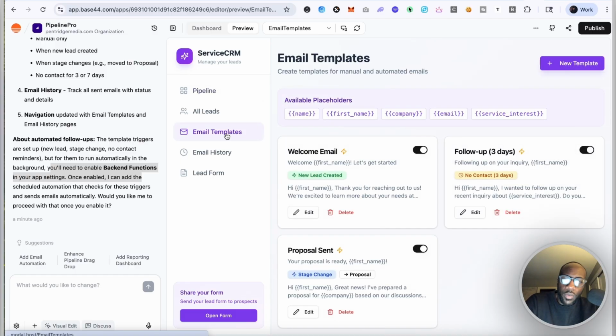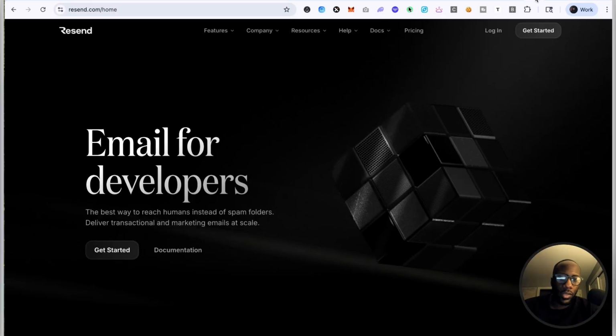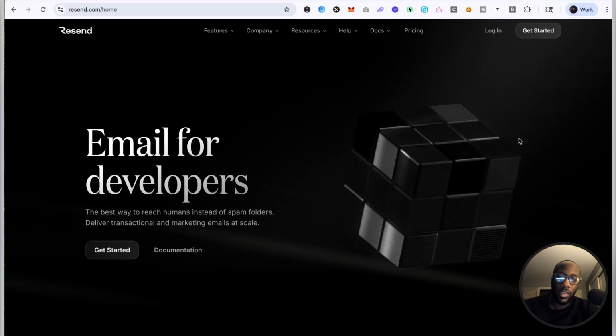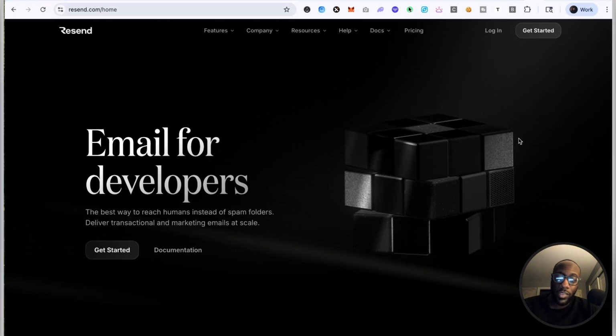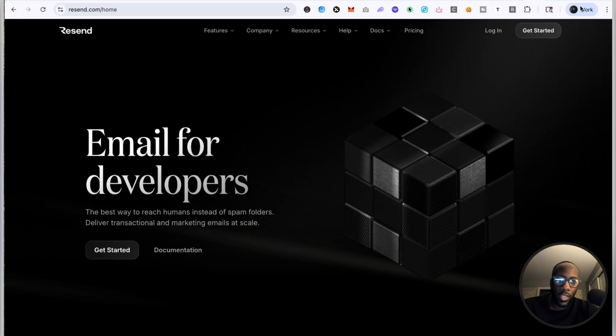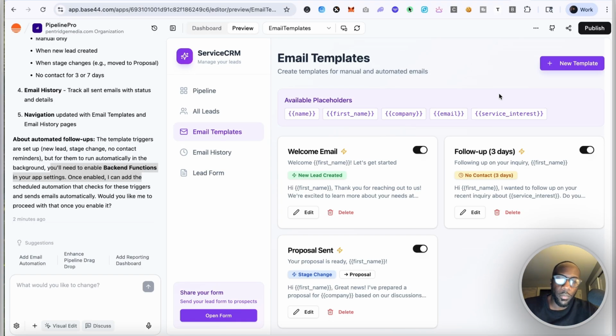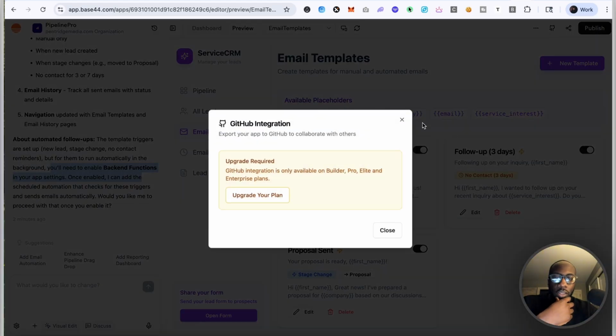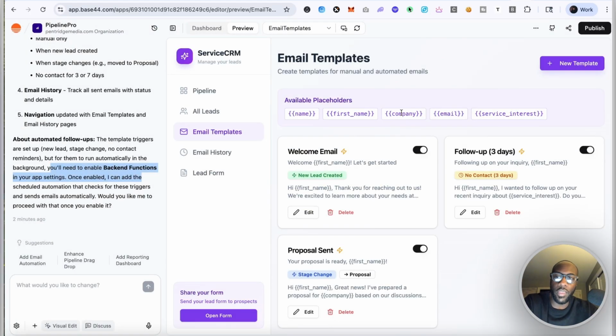And the fact that you can create the backend here is notable, and then likely you would have to. So what I would do for something like this is connect a developer platform like Resend, where you could send out emails transactionally and for marketing directly from here. So we wouldn't be connecting necessarily to our Gmail, and then we would have the email set up through here. And so you could do some pretty cool transformations with this. You can also connect to GitHub, depending on the plan that you are on.